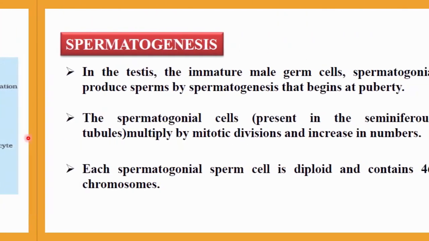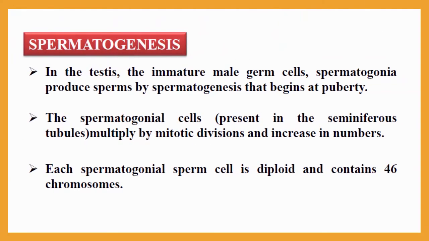Now let me begin with spermatogenesis in the testis. You know very well, the testis is the main organ in which this process occurs. In the testis, the immature male germ cell, that is the spermatogonia, will produce sperms with the help of this process, called spermatogenesis, which begins at the age of puberty. That is considered almost 12 to 13 years. Mostly it extends up to 15 to 16 years. So broadly we can say 12 to 16 years of a male.